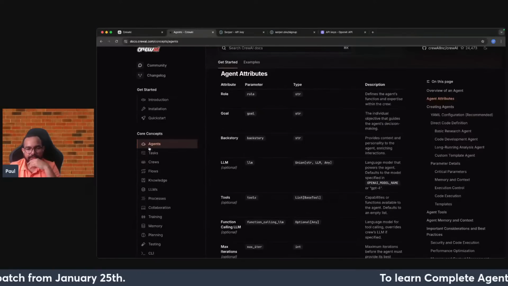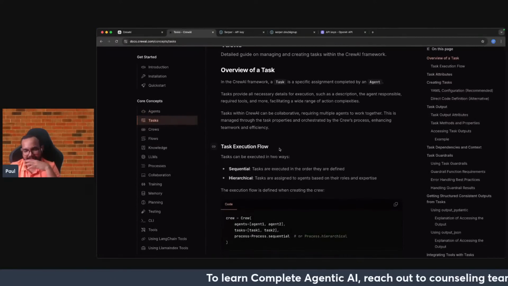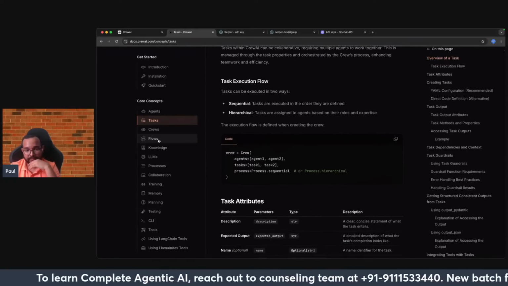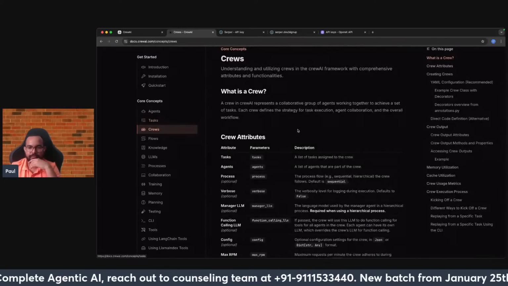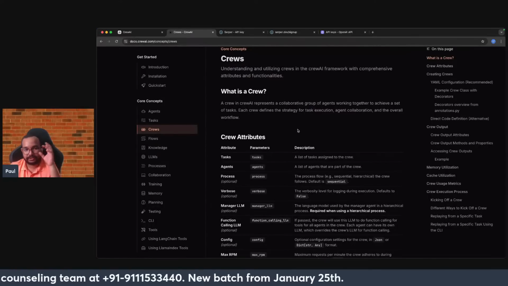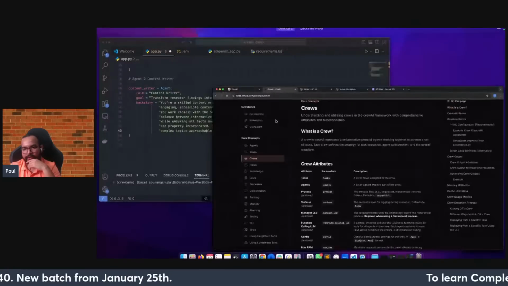Once the agent is done, then comes the task. That will be the next part basically. We will be talking about the task once we are done with the agents, and finally we will come to the crew. The idea is to start the crew. The crew will give the order to all the agents. So now we'll be working on that particular part.